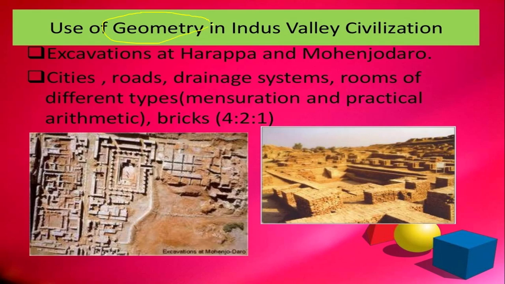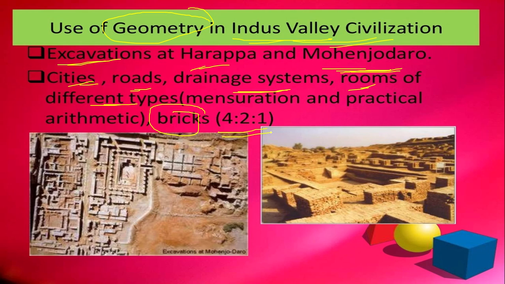The use of geometry we can also observe during the Indus Valley civilization. In the excavations at Harappa and Mohenjo-daro, the cities, roads, drainage systems and rooms of different types were constructed using bricks having dimensions 4:2:1.